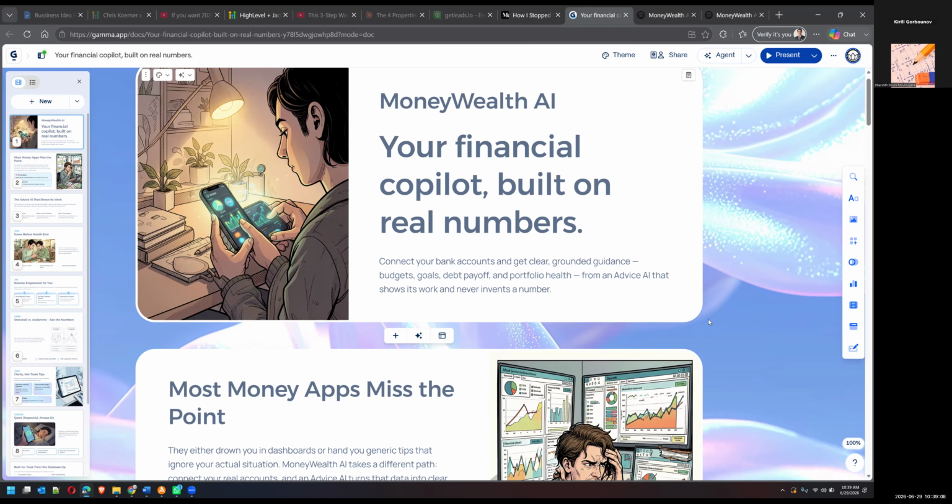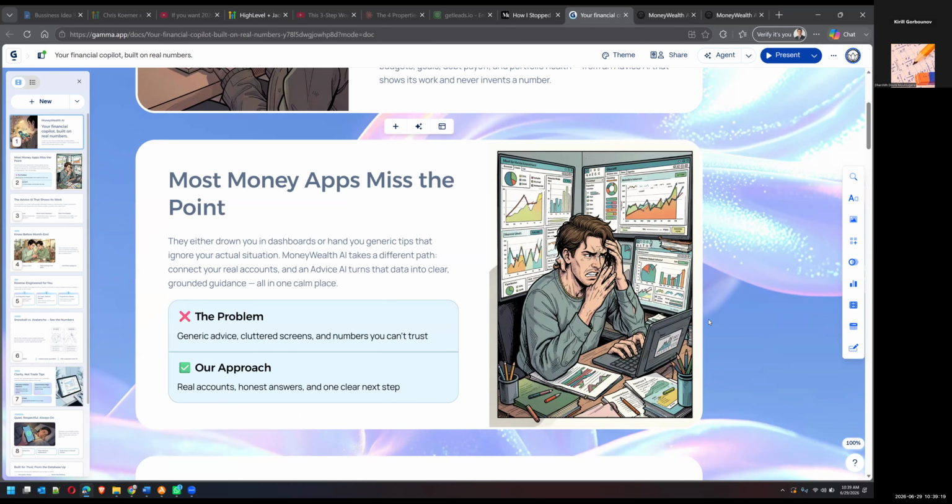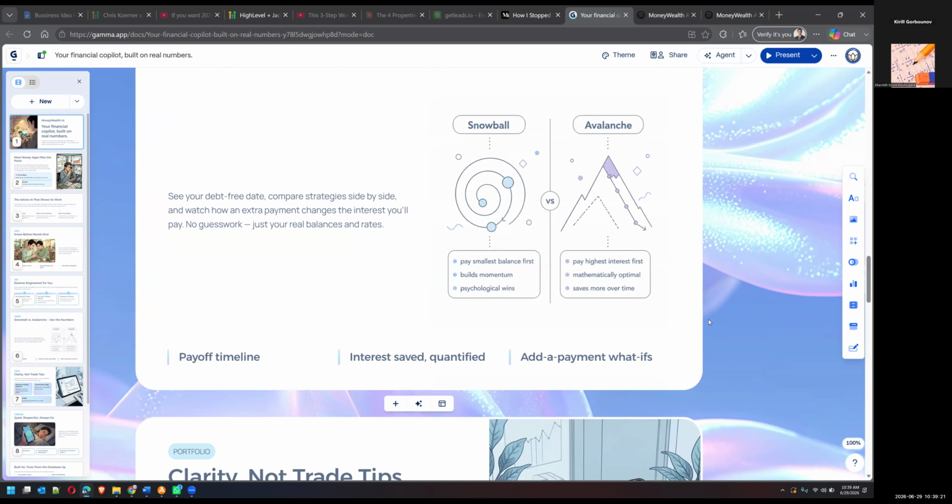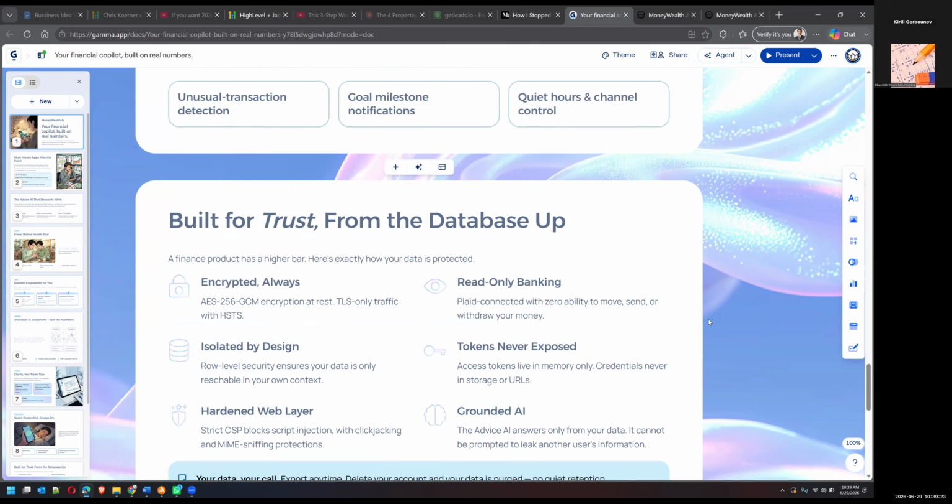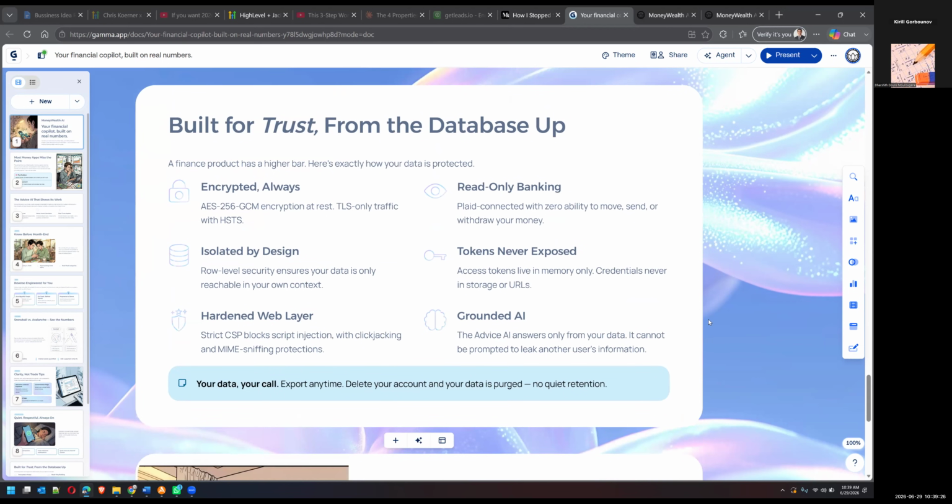It just allows you to connect your bank accounts and get clear, grounded guidance, one more time, in terms of budgets, goals, debt payoff, and portfolio health. And Advice AI shows its work and never invents the numbers because it's based on what you have. It's encrypted, with AES-256 GCM encryption at rest. And basically, you see what we implemented.